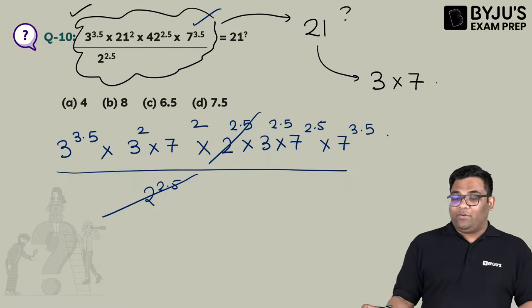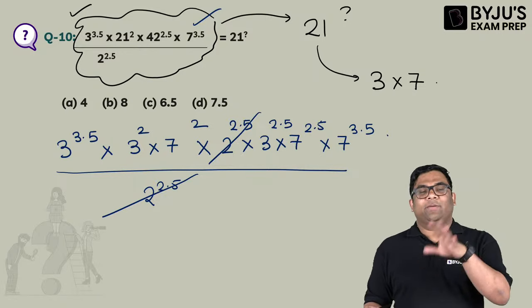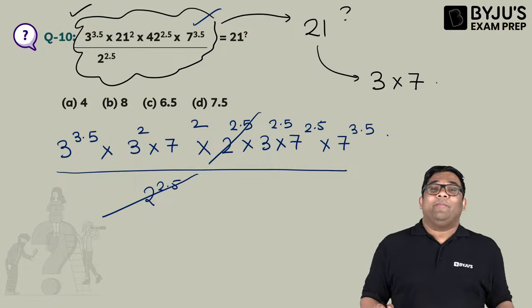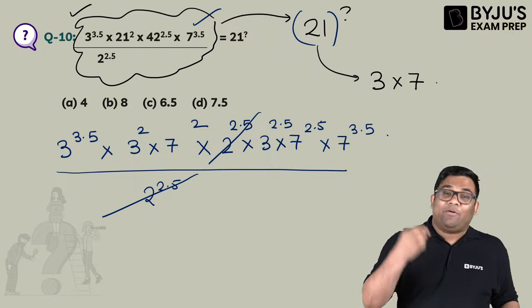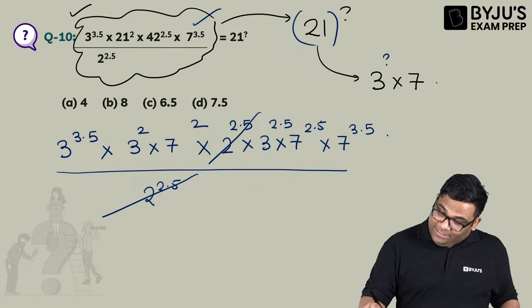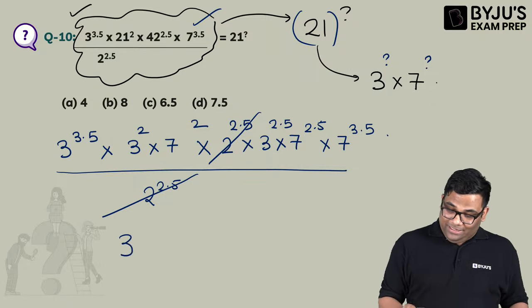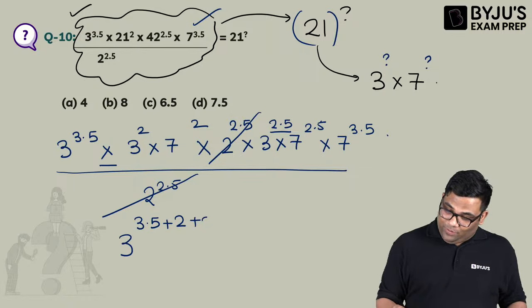Now there is no need to find the power of 3 and 7 separately. You find either the power of 3 or the power of 7, and it should come the same, because it is 21 to the power something. So just see the power of 3 here. It is 3.5, plus 2 for the multiplication, then plus 2.5.